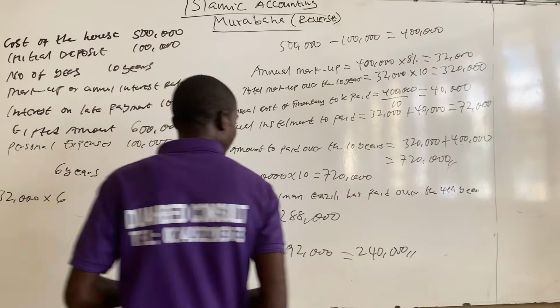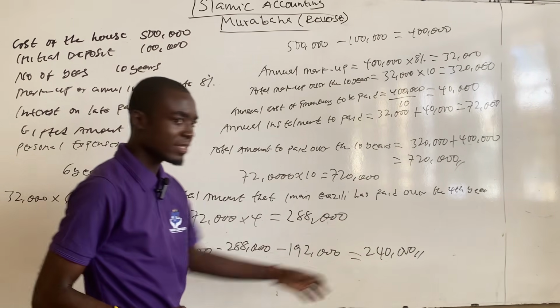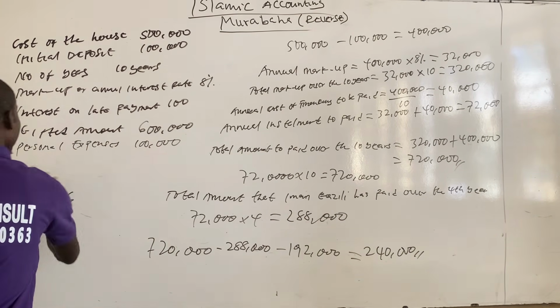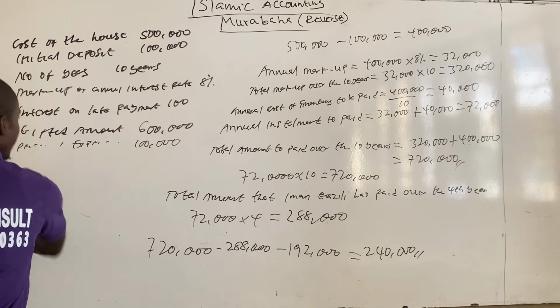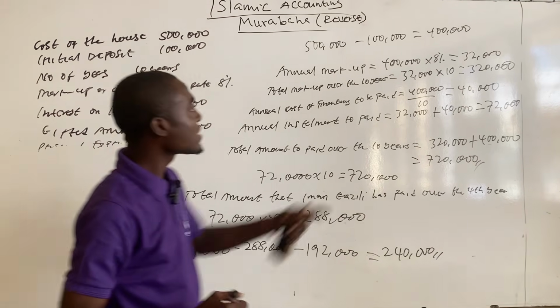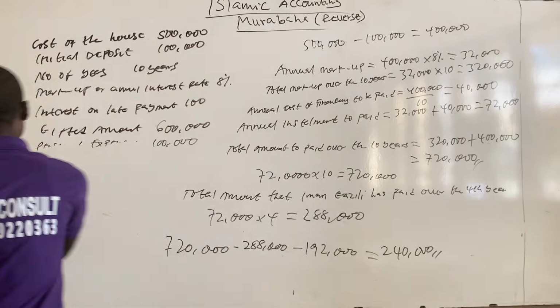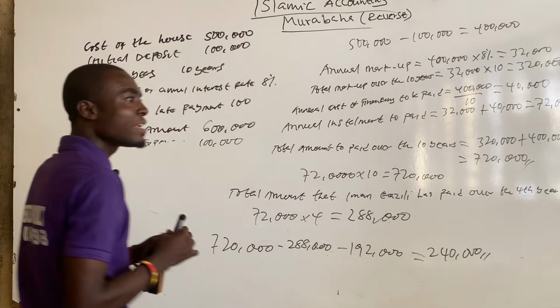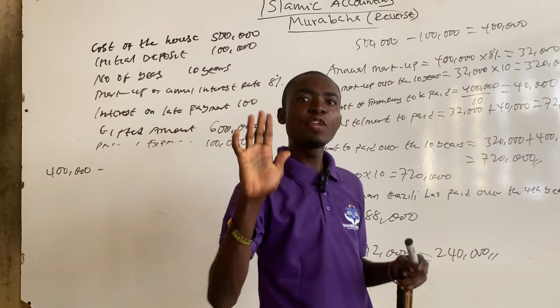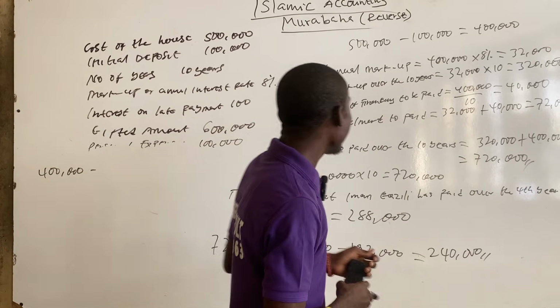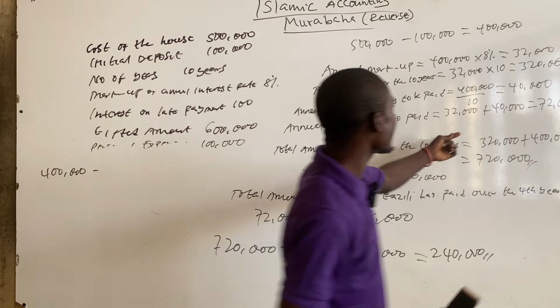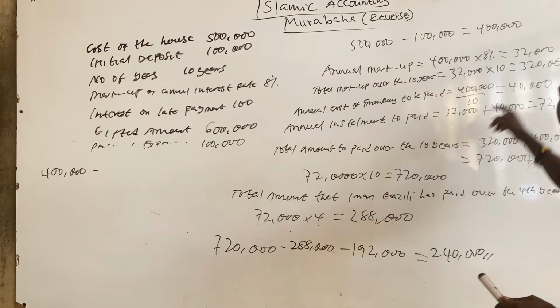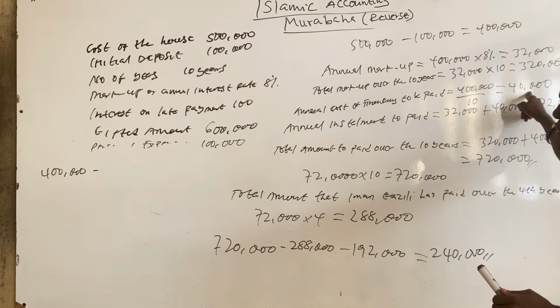So another way of calculating this is, we know that the cost of finance is 400,000, and Imam Ghazali paid for 4 years. Every year he was paying a cost of financing of 40,000.